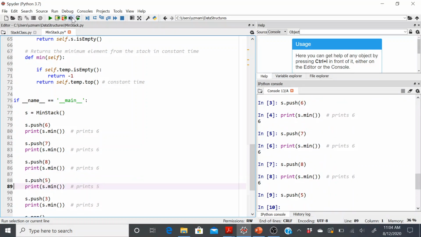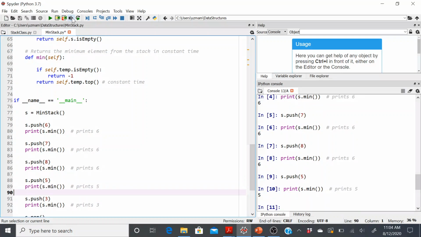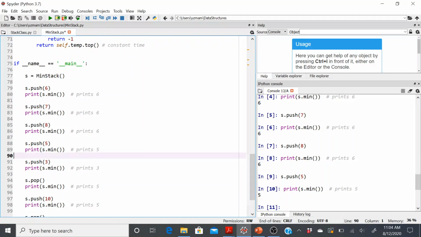Now this is a test whether the minimum would be updated or not. And yes, it's updated. So that means my temporary stack has 2 elements now. It has allowed a push. Okay, so let me do another push here and check if the min is updated. Yes, so it has allowed 3 pushes.